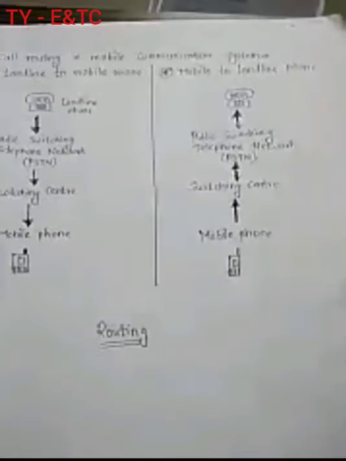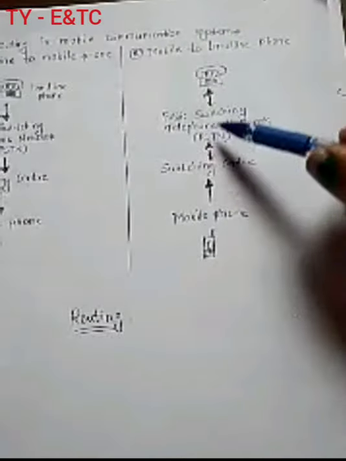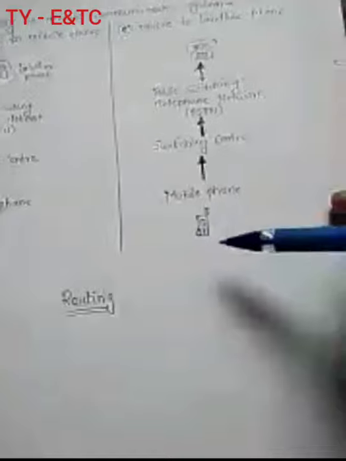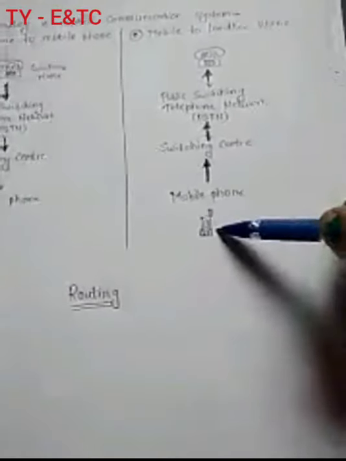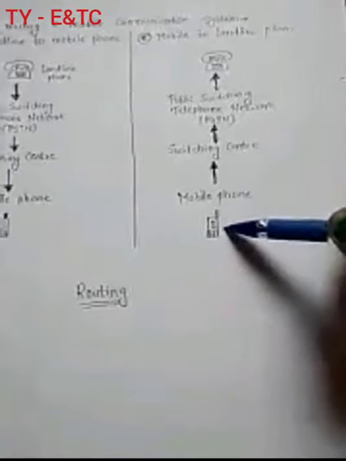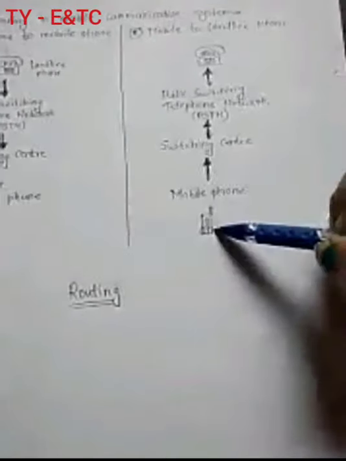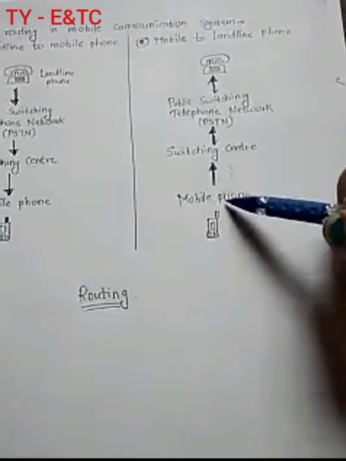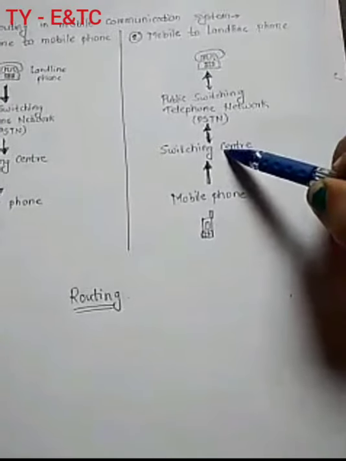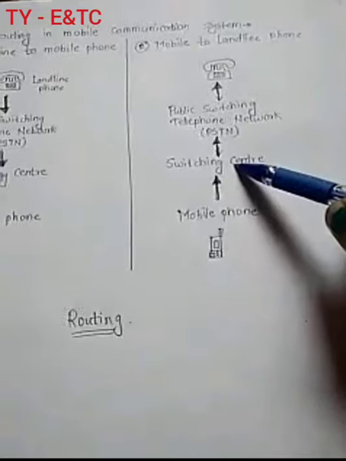Similarly, if you see the second diagram, you can see that whenever you want to connect a call from a mobile to landline, how will the call be routed? See, now the direction is shown opposite. First, you will dial a number from your mobile phone, and the number which you have dialed will be of a telephone, correct? Now, when you dial a number, first of all, the signal will be transferred wirelessly to the base station, and through the base station it will go to the switching center,